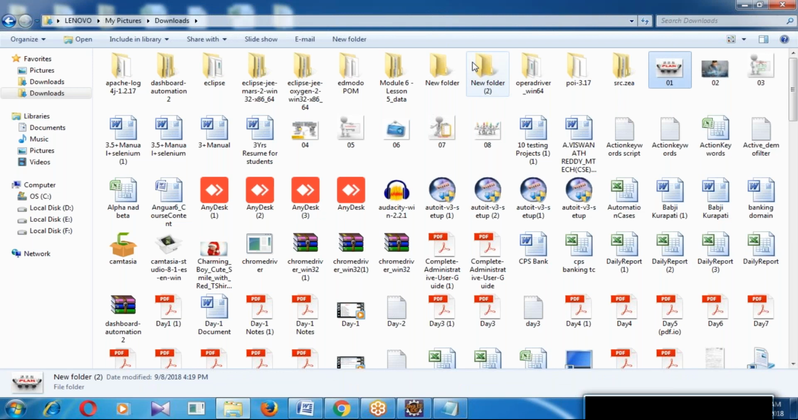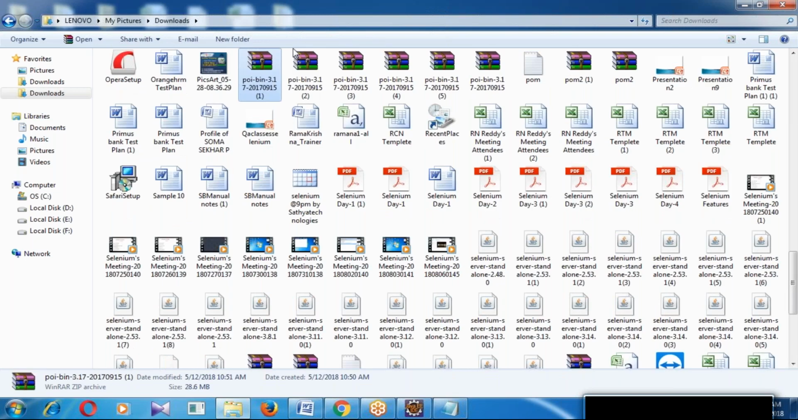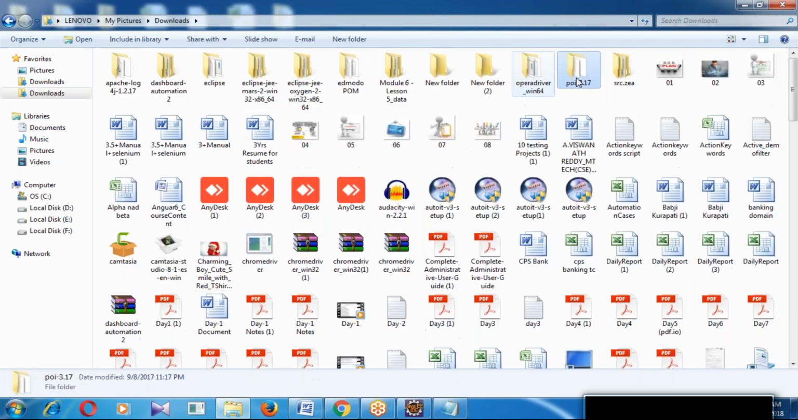Guys, are you able to see the POI bin here? Already downloaded. Just extract. Right click and extract, and it will be converted into folder format. It is a zip file format, but we cannot directly use the zip file format, so just convert it into folder format. Then open it here. We have to configure jar files, and more than one jar file. I will show how to do that.